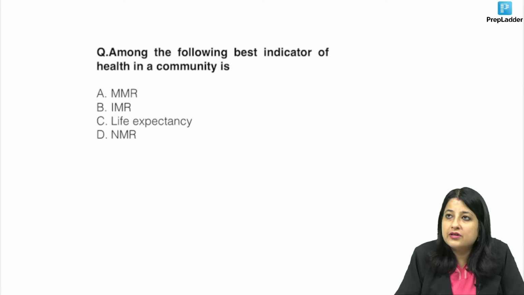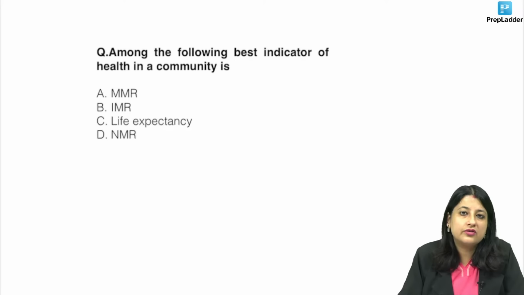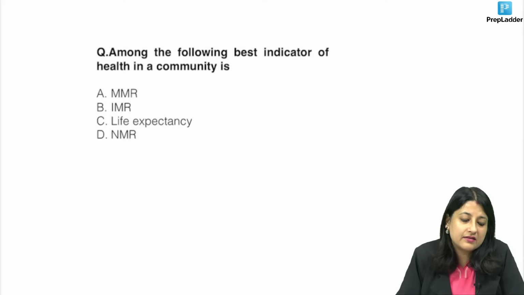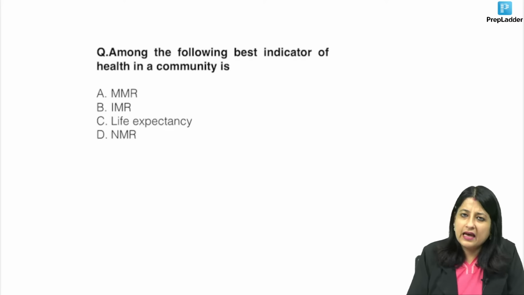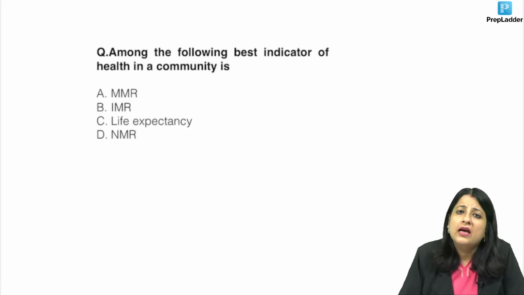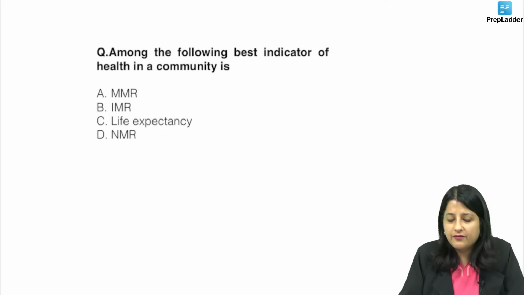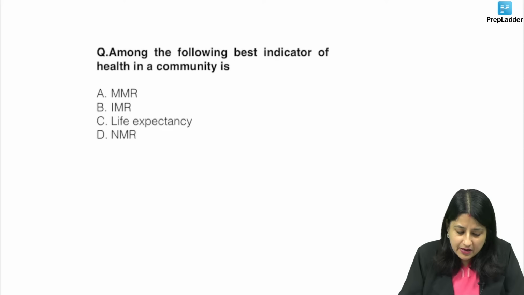Now question number 2, again one of the good questions, because if you look at the past year papers for INI-CET, they have been asking these questions also. Just wanted to give you one-liners here. Among the following, best indicator of health in a community is MMR, IMR, life expectancy, NMR.